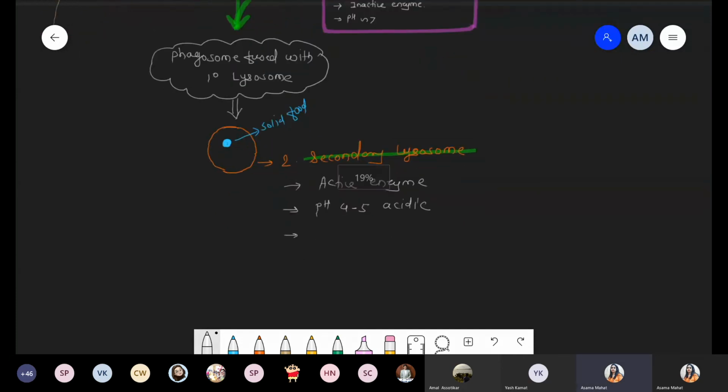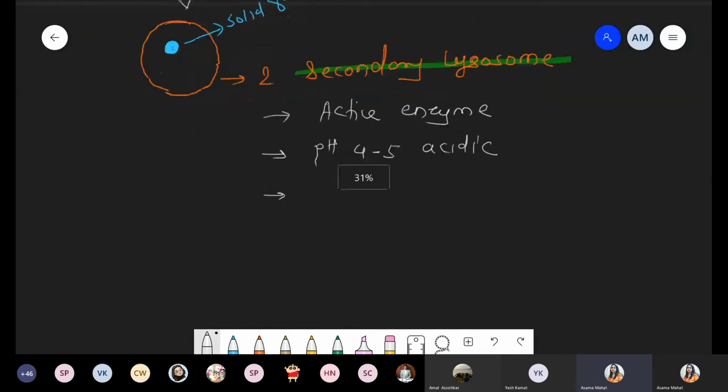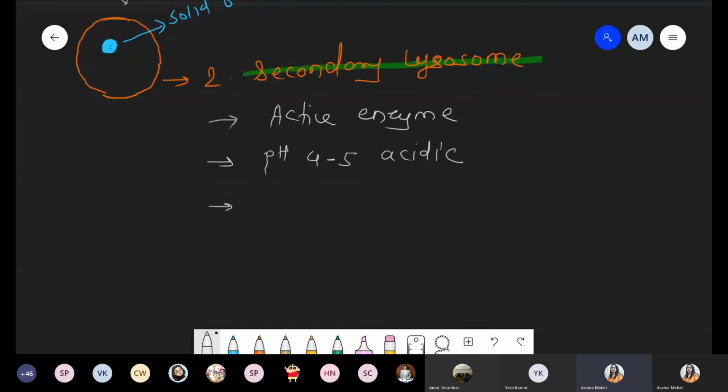Now, next one we are talking about, that is secondary lysosome. Active enzymes are there because of recruitment of proton pump on lysosomal plasma membrane, and definitely it contains the acidic pH. Now, what happened when we are talking about the process? So definitely pH acidic, so definitely it is involved in the process of degradation. That degradation process can be carried out in this process. And now what happened during the degradation process? Is any complex molecule present?